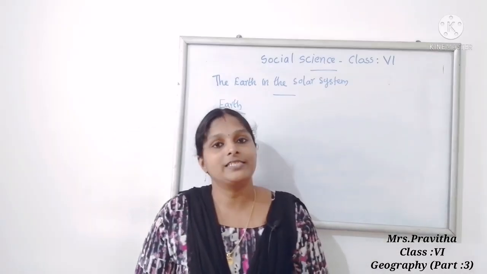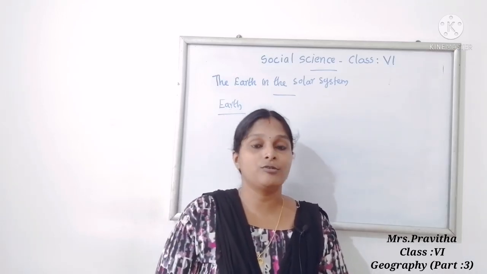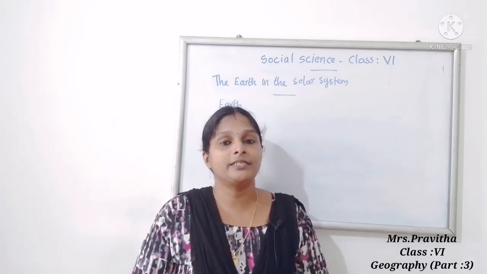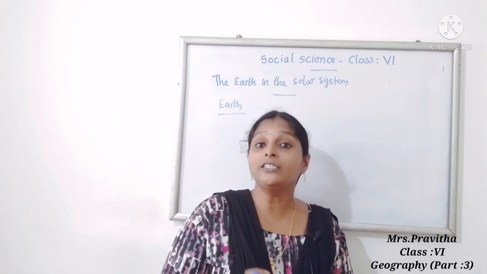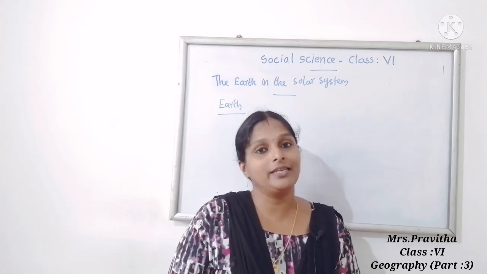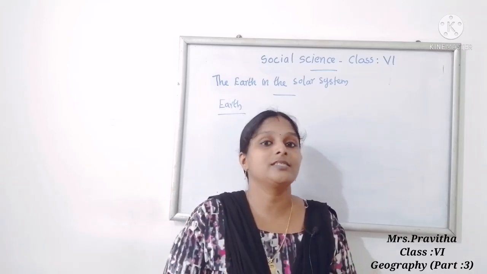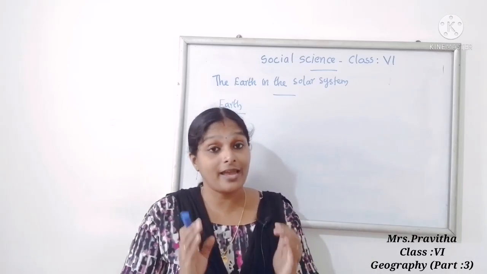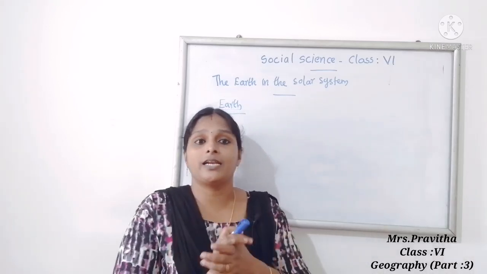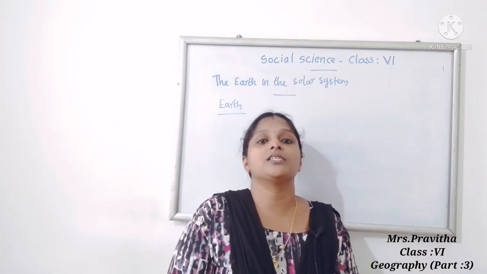Now we will study more about Earth. Earth is also known as the blue planet. Why is our Earth called the blue planet? Because three-fourths of the Earth is covered with water. That is why it is called the blue planet, or watery planet. Earth is the third nearest planet from the Sun, and the fifth largest planet.